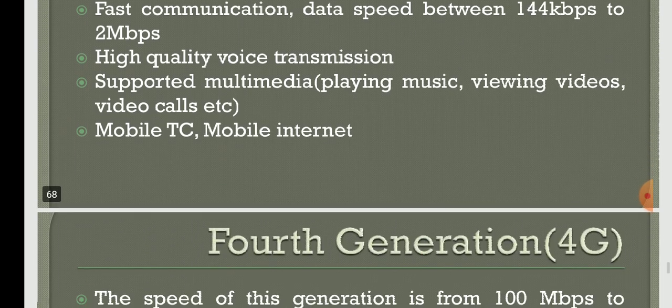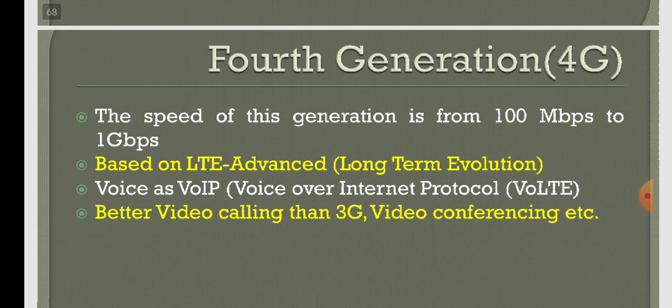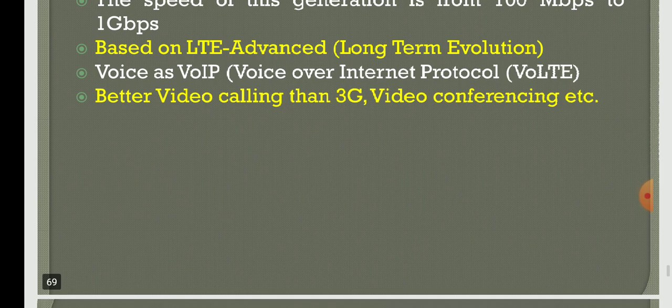And then in 4G, that is fourth generation, it is similar to that, no deviation, but the speed will be from 100 mbps to 1 gbps. LTE Advanced, that is long term evolution advanced, was introduced in this. It was very good for video calling and video conferencing, etc. 3G will also support it, even though the quality will not be good. That is the reason we are moving to 4G.